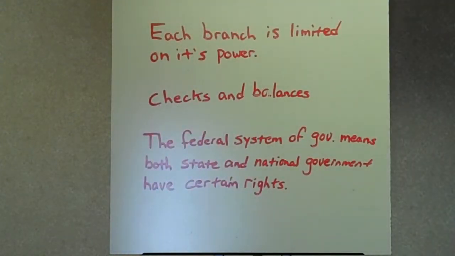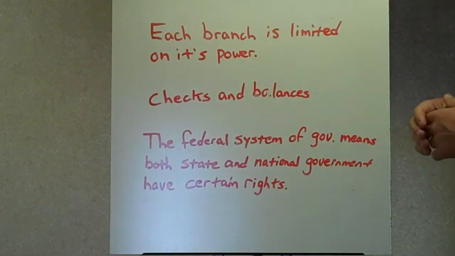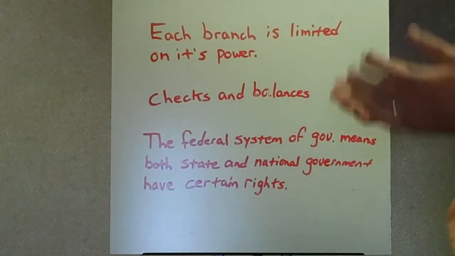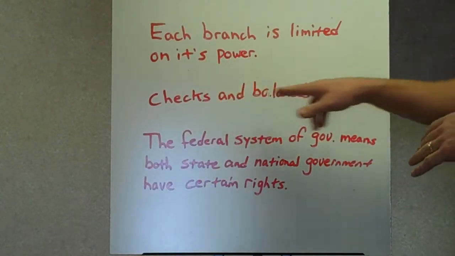Each branch is limited in its power. This means that the president is not the most powerful person in our government. The Senate is not the most powerful part of our government. The judicial branch is not the most powerful part of our government. The legislative is not the most powerful. They're all balanced out. This is called checks and balances.